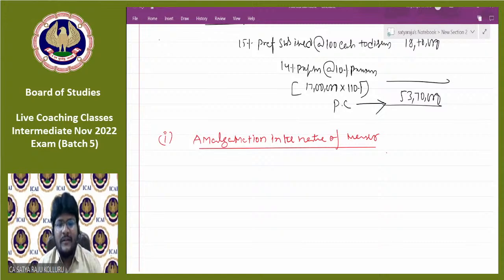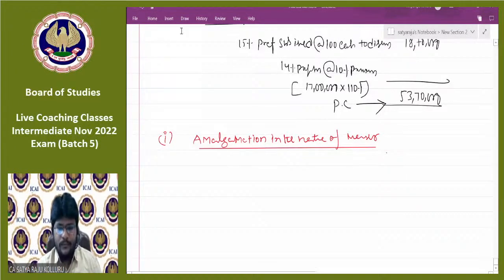Another thing was, at the time of comparison of PC with NAV, we need to compare PC with the share capital of the selling company. If PC is more than the share capital of the selling company, the loss we need to set off with the free reserves of the purchasing company after takeover of reserves and surplus of the selling company. If PC is less than the share capital of the selling company, which is outrightly a profit situation, the profit you can transfer to capital reserve. That point all of you remember, guys. That is the special issue in amalgamation in the nature of merger.